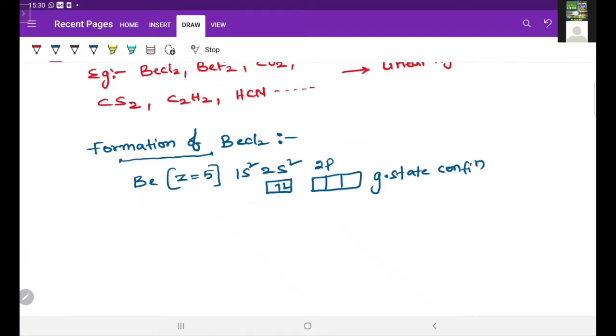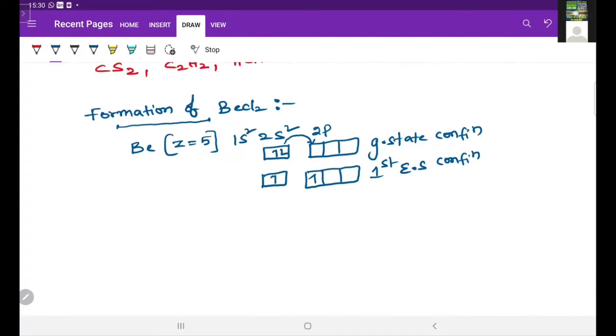And in the first excited state, one of the electrons excites from the 2s level to the 2p level. Then one electron is left in the 2s orbital and one more electron will be present in the 2p orbital. This is the first excited state configuration of beryllium. In this first excited state, now this one s orbital and this one p orbital both undergo intermixing and form 2 sp hybrid orbitals.